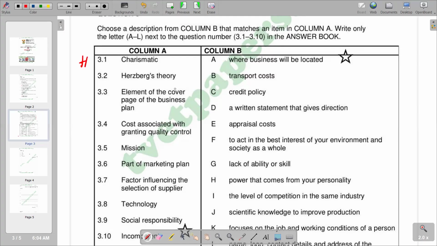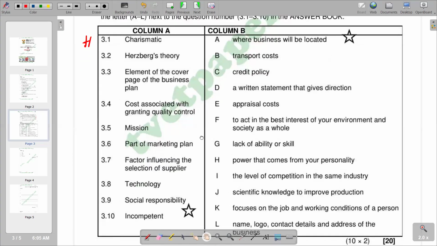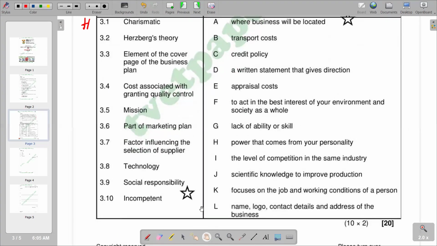Power that comes from your personality. So we have H as the correct response. Then moving on to 3.2, Herzberg theory. Herzberg theory consists of motivation and hygiene factors. That's the basic description of Herzberg theory. According to our responses, which range from A going down to L, you've got K, which says it focuses on the job and working conditions of a person.